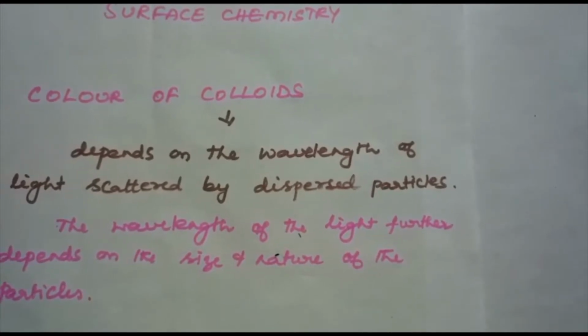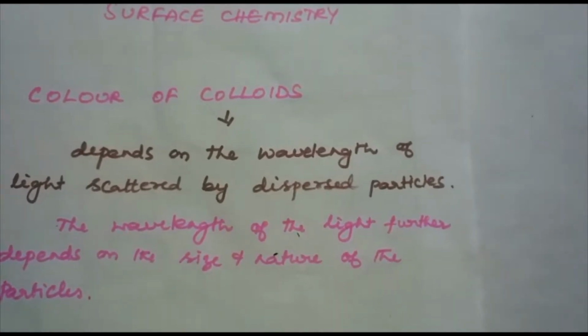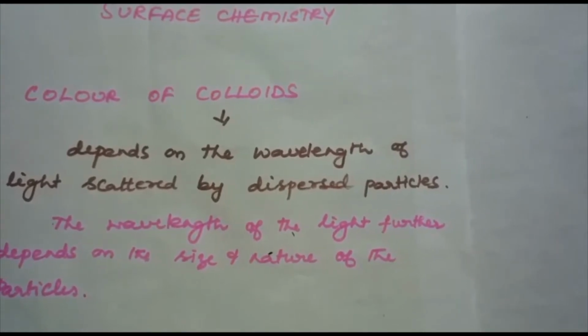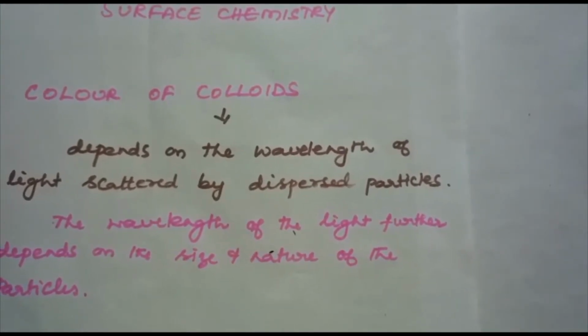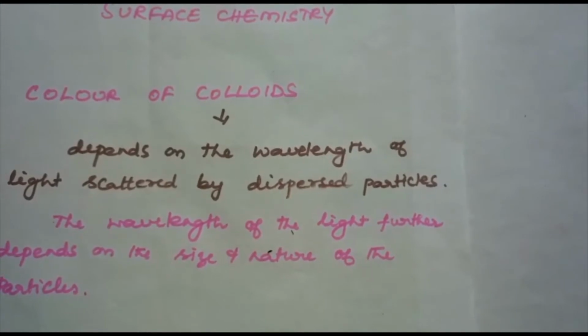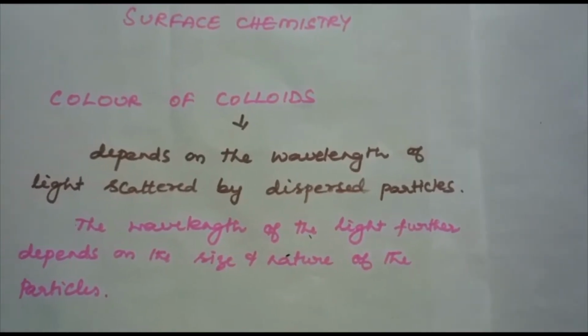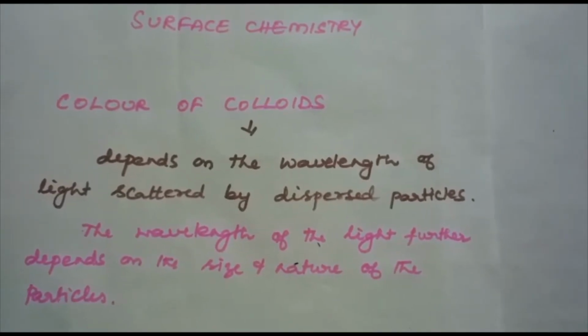And the finest gold sol is red in color, and as the size of the particle increases, it appears purple, then blue, and finally golden. So the color of a colloid depends on the size also. And next, let us discuss coagulation.